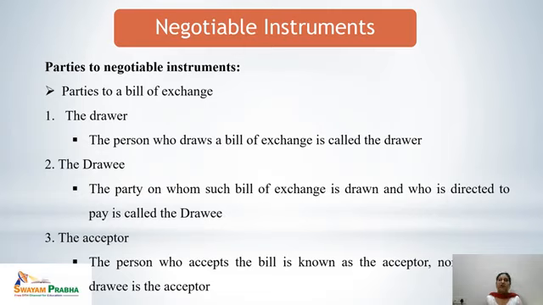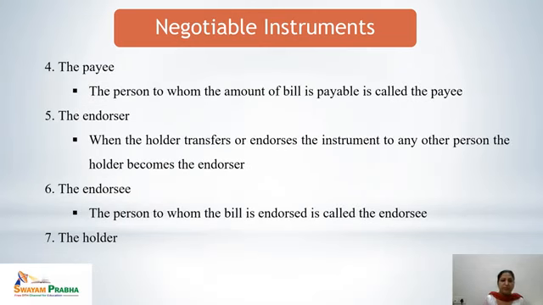And next is the acceptor. The person who accepts the bill is known as the acceptor. As we all know that bill of exchange is to be sent for acceptance, the person who accepts the bill is known as the acceptor. Normally in 99% cases, the drawee is the acceptor of the bill of exchange. The fourth party involved in bill of exchange is the payee. The person to whom the amount of the bill is payable is called the payee.